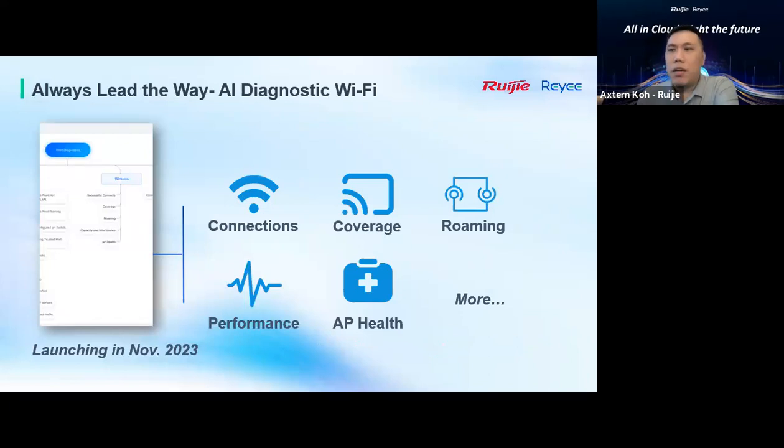So based on this, what we are going to show you is that we have AI and we have AR. The latest, I think in November, we are going to launch another AI. This AI will do diagnostics for Wi-Fi, because just now you could see a lot of information based on the switch and the cloud, but they do not have any Wi-Fi information. So the Wi-Fi diagnostic AI will be launched in November 2023. This is good news, another AI we're going to build for you to use.